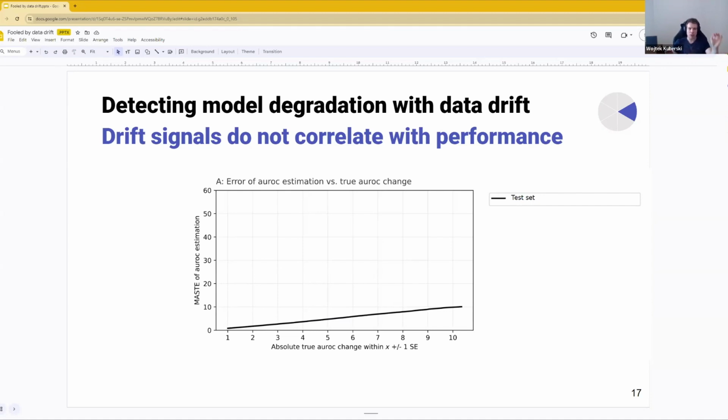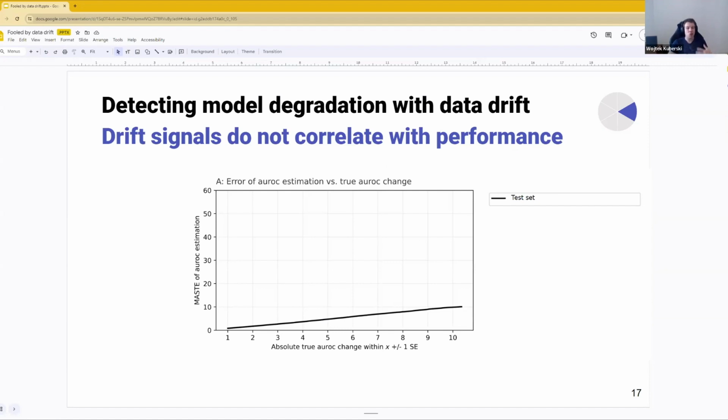But what you need to know is we're looking at the squared error of our performance estimation and the actual change, the mean squared error, root mean squared error, of the actual performance estimation and the actual change of ROC AUC. And if we assume that there is no change, then the error in our estimation is going to be just equal to the actual change, because we're assuming that the performance is constant.